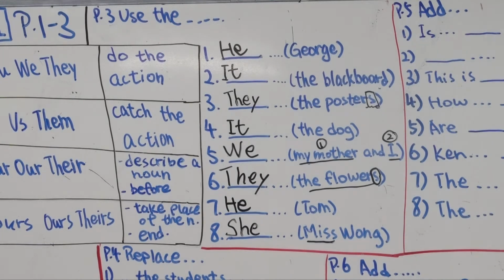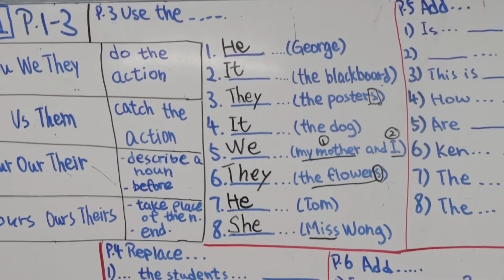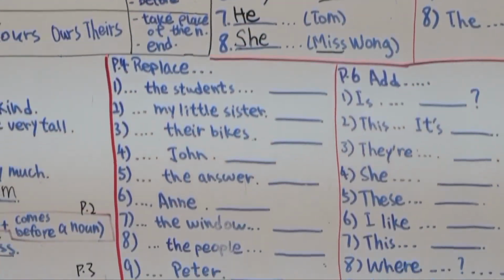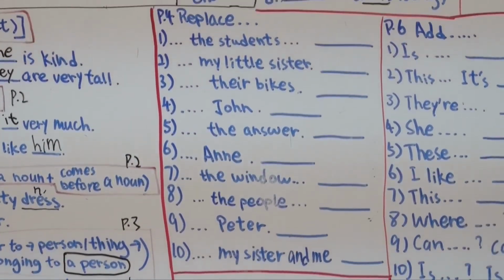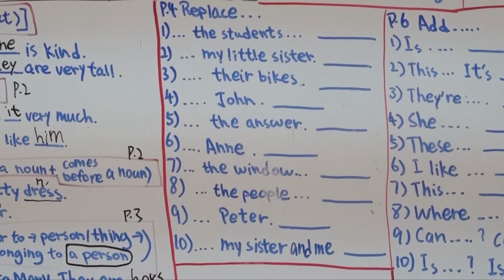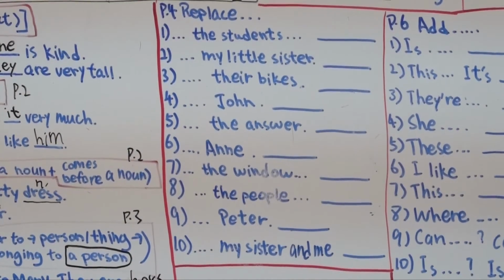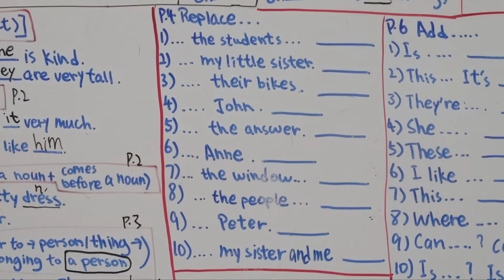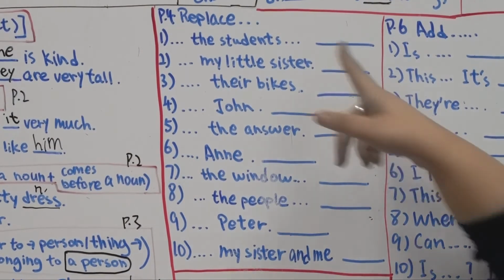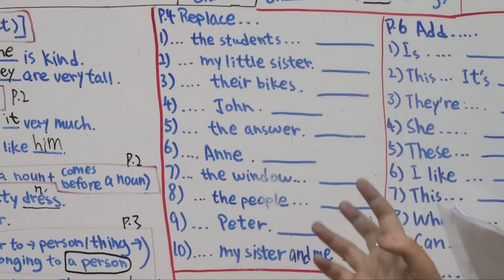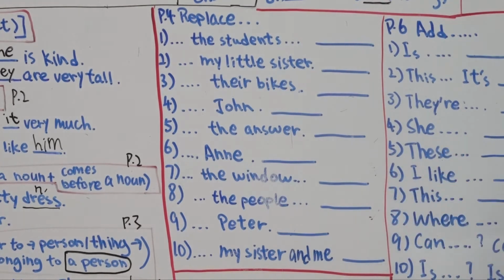Alright. If you're done checking, then we are going to move on to the next page. So next page is for another exercise. It says, replace the underlined noun to its object pronouns. So object pronoun, there's a list for you in the brackets as well, right? What are object pronoun? You can repeat it.